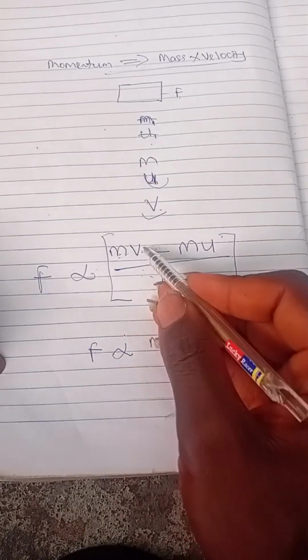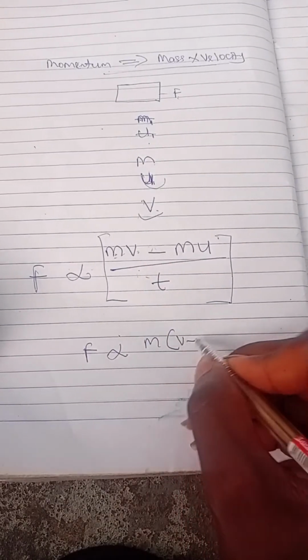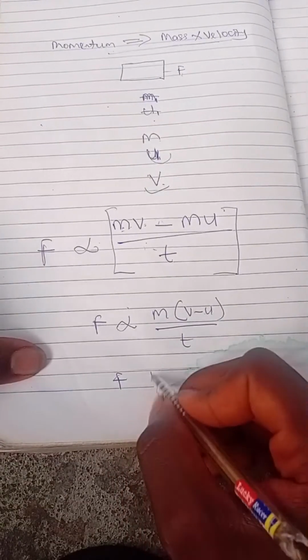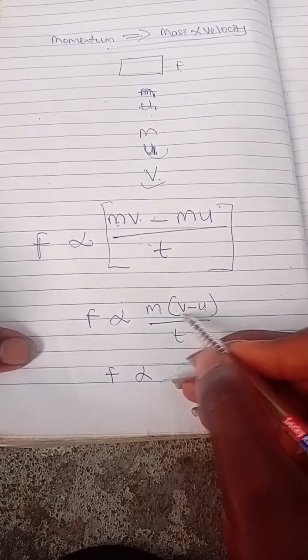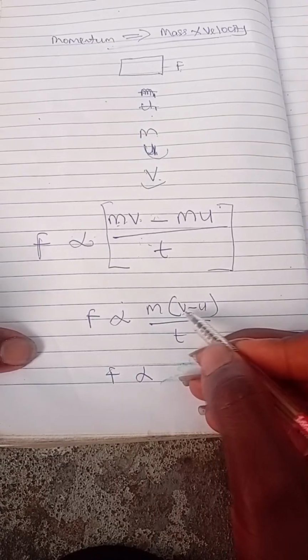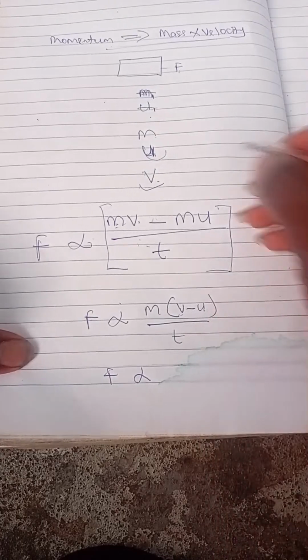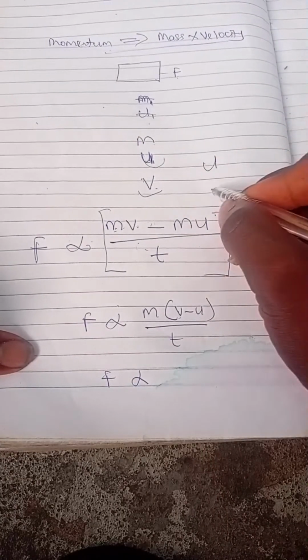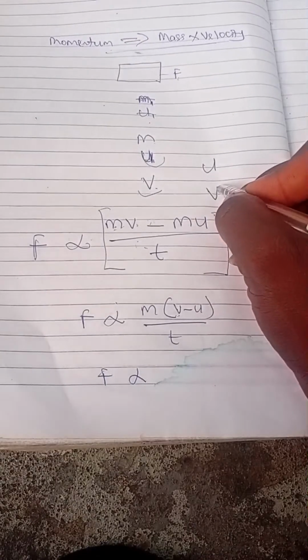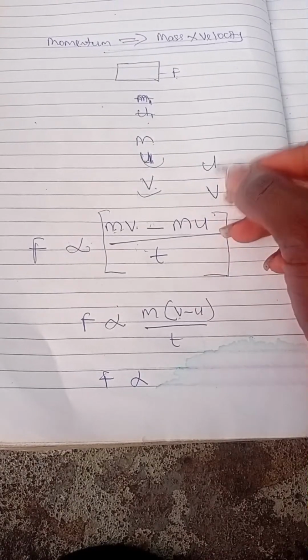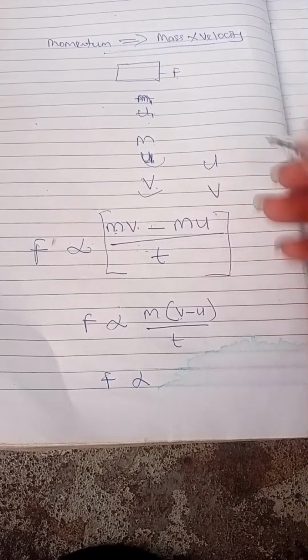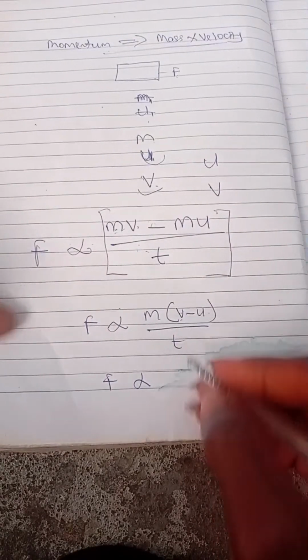So M is common to both. We have M(V minus U) over T, right? Are we together? So F is directly proportional. What is V minus U? This is acceleration, that is final velocity minus initial velocity. If a body is moving with initial velocity and the velocity increases to a final velocity, there is an acceleration. The acceleration is the subtraction of both. So this V minus U is our acceleration.